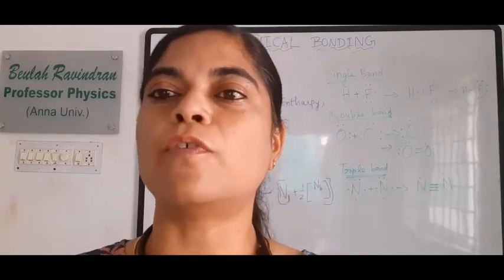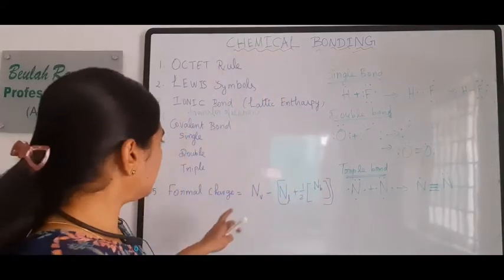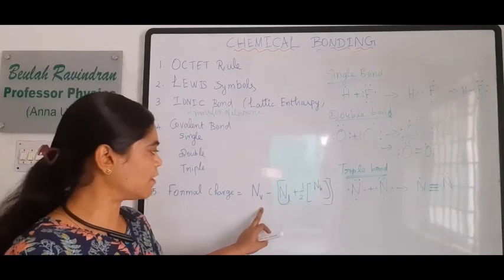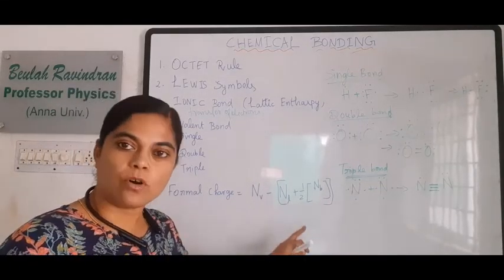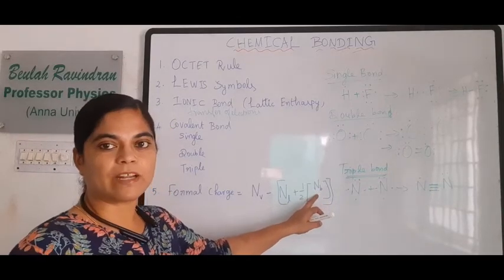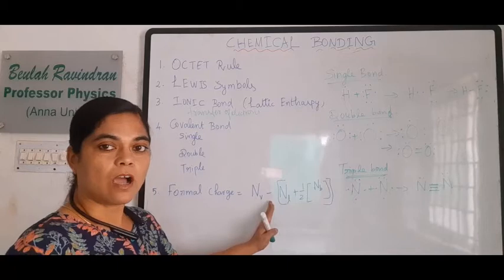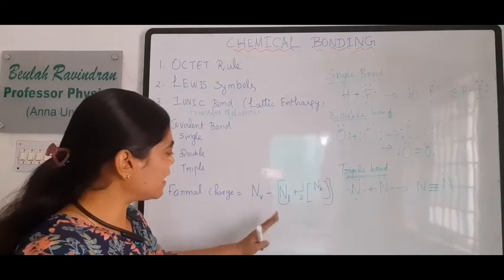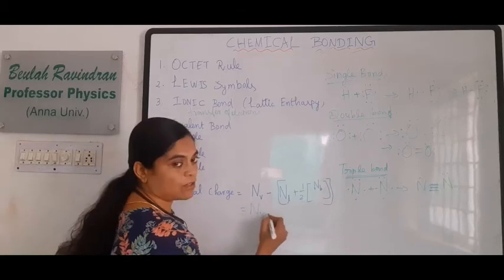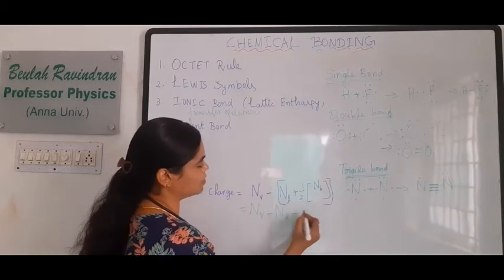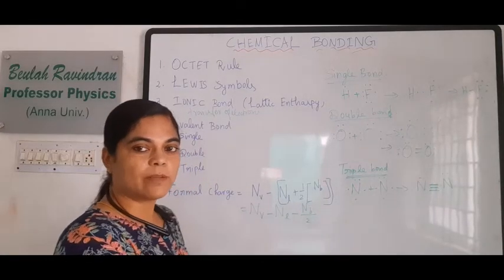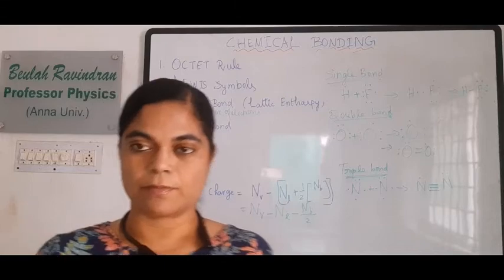So what is the formula? The number of valence electrons, represented as N suffix V, minus the number of lone pair of electrons, minus half into the number of bond pair of electrons. So the formal charge equals the number of valence electrons minus the number of lone pair of electrons minus the number of bond pair of electrons by 2. This is the formal charge of an atom.